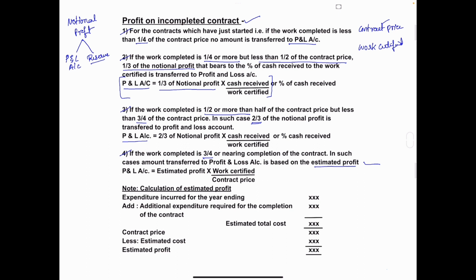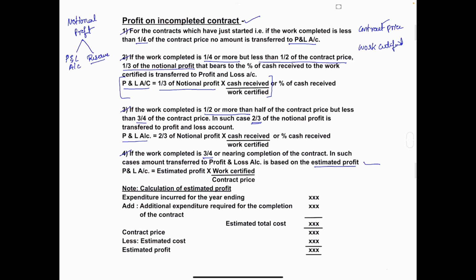So here is the formula. Profit and loss account is equal to estimated profit into work certified divided by contract price. In a problem, they will give you the estimated profit amount, or in some cases, they will not give it, but they will give you certain information.